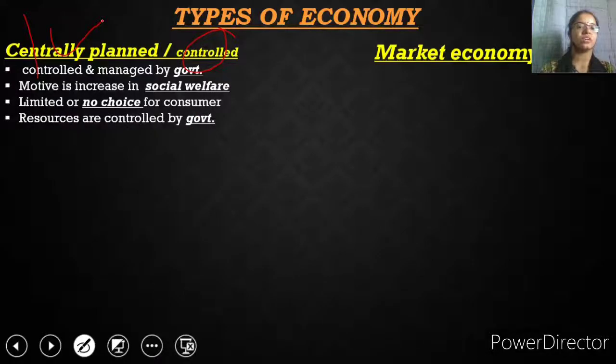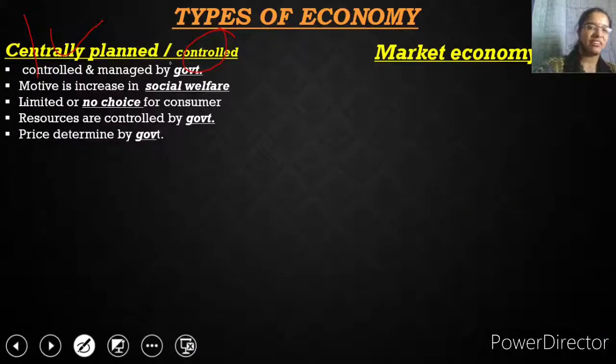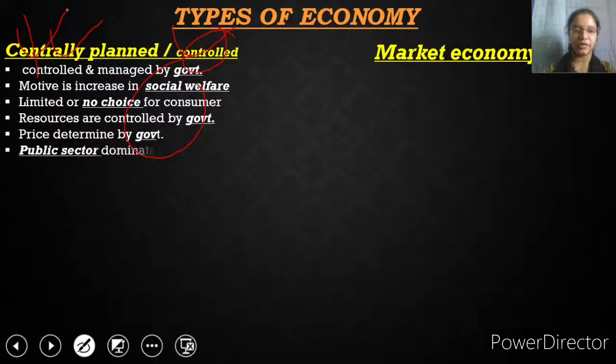The resources are controlled by the government. As everything is under the control of government, the main resources, the raw materials are also under the control of government. Price is also determined by the government. So because everything is by government, it is also called the controlled economy, or because it is under the control of central government, centrally planned economy. Public sector PSUs are dominating in this type of economy.